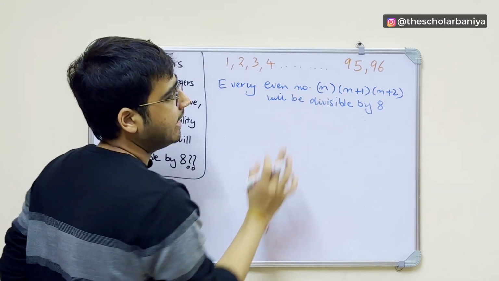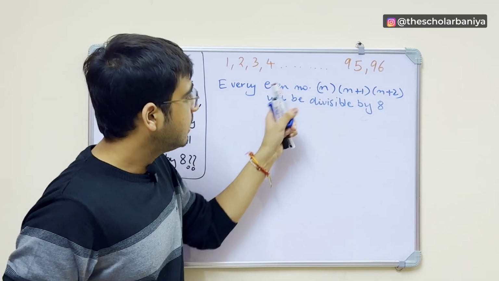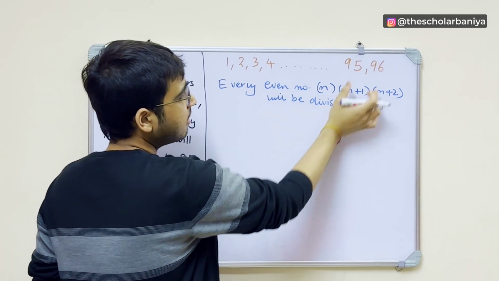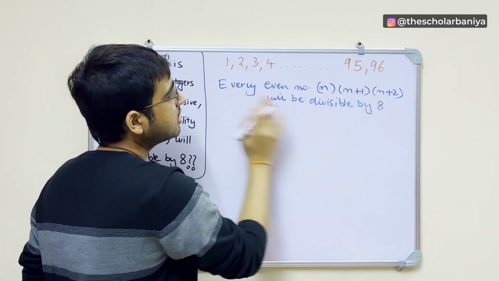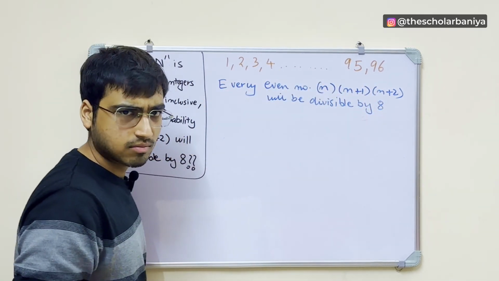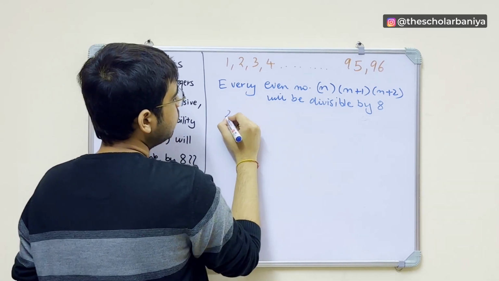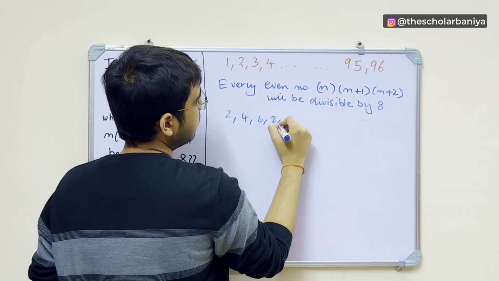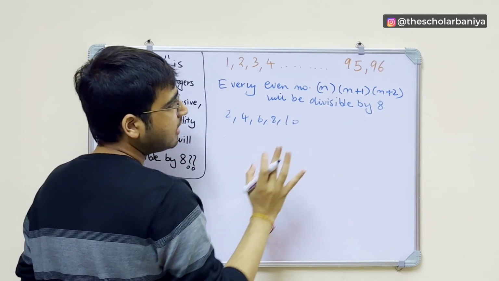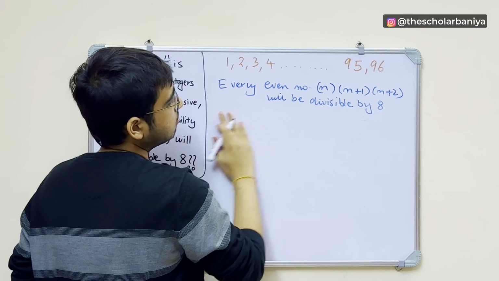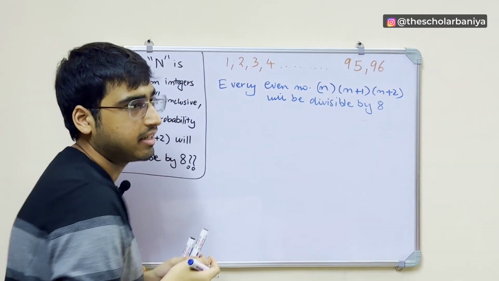Every even number n, if n is an even number, this part will be divisible by 8, right? And how many even numbers are there? There are 48 even numbers from 1 to 96. I hope this is pretty basic, right? Because 2, 4, 6, 8, 10, you can calculate it. And like this, you will have 48 even numbers: 96 upon 2, which is 48, right?